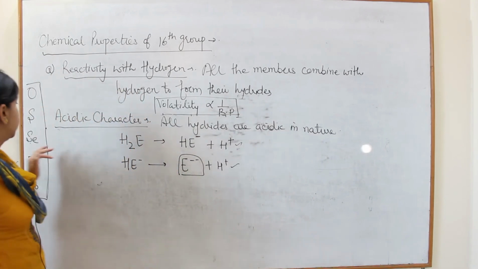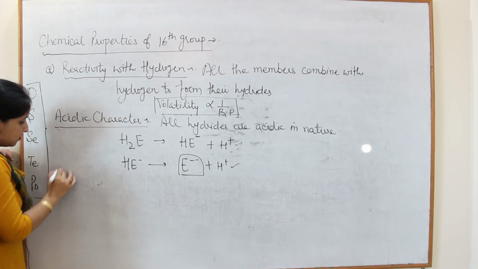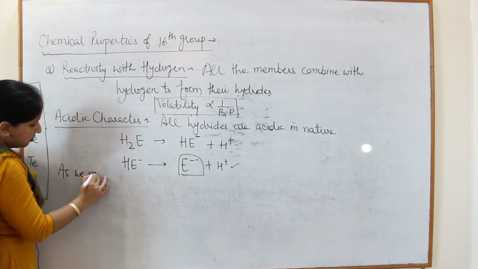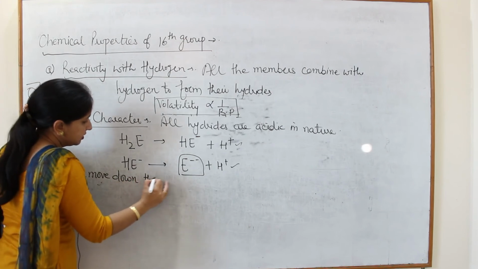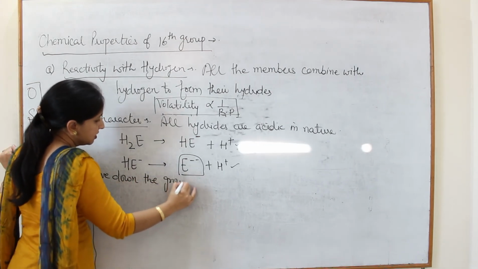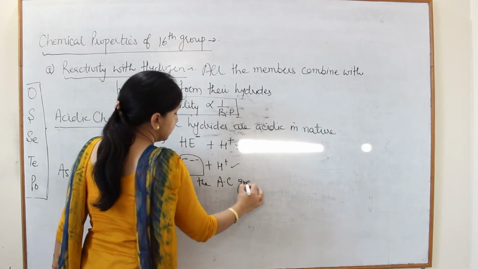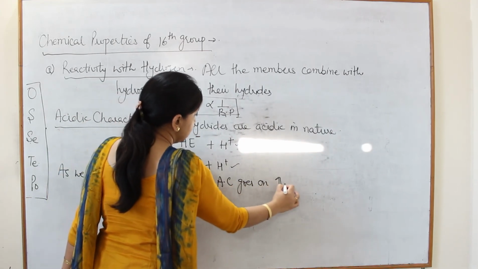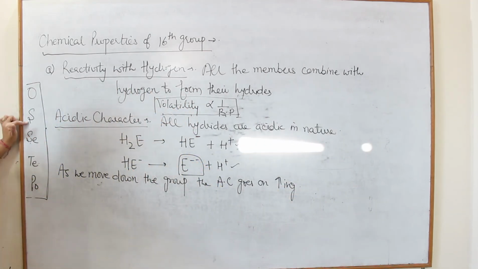Third, as we move down the group, the acidic character goes on increasing, means H2S is more acidic than H2O.